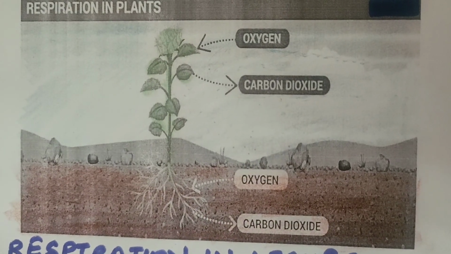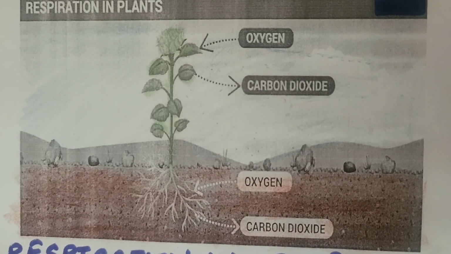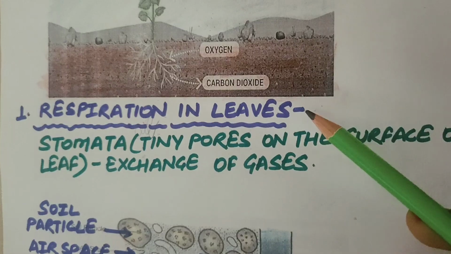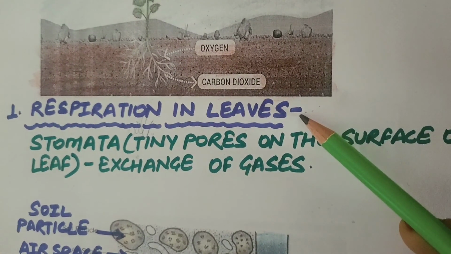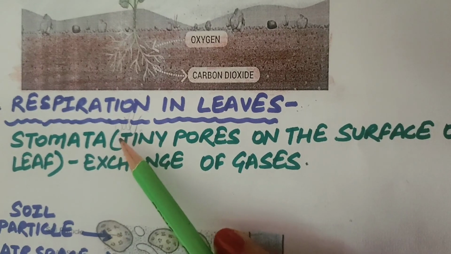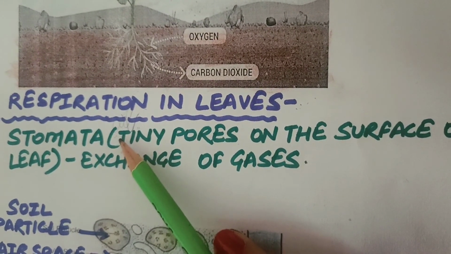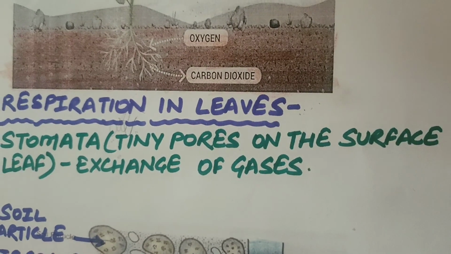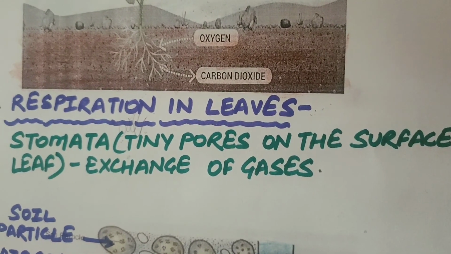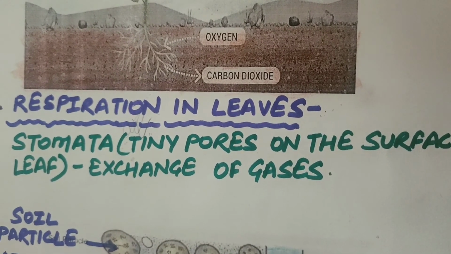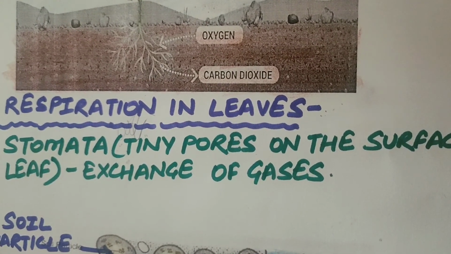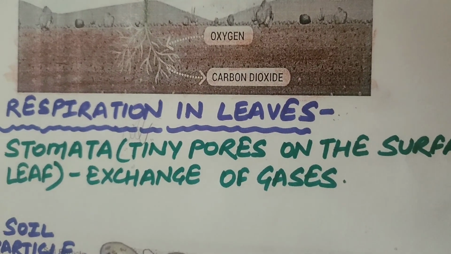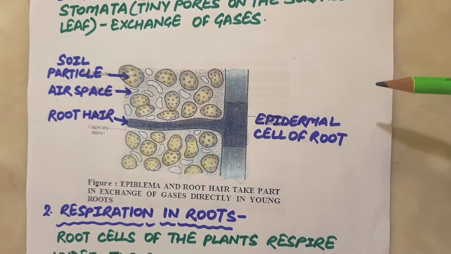That is, each plant part can independently take in oxygen from the air, utilize it to obtain energy, and give out carbon dioxide. The leaves of the plant have tiny pores on the surface which are called stomata. The exchange of gases, that is oxygen and carbon dioxide, in the leaves takes place through stomata during respiration. The oxygen from the air enters into the leaf through stomata and reaches inside all the cells of the leaves through diffusion, while carbon dioxide, which is produced during respiration, also diffuses from the leaf to the atmosphere through the stomata.